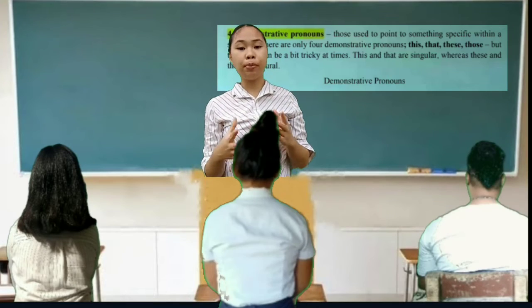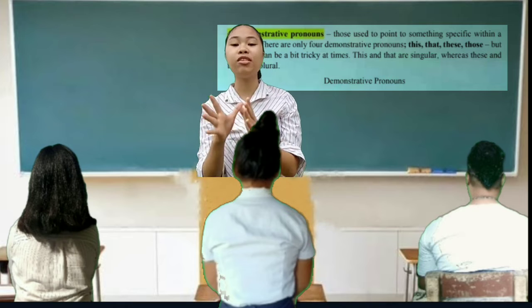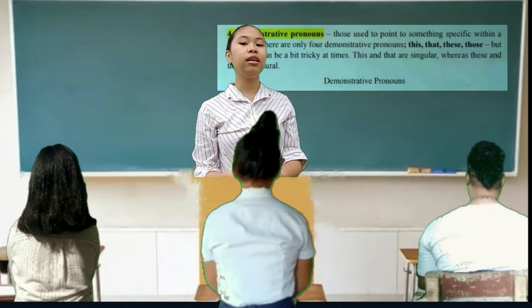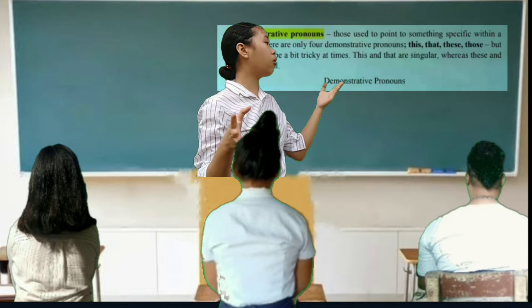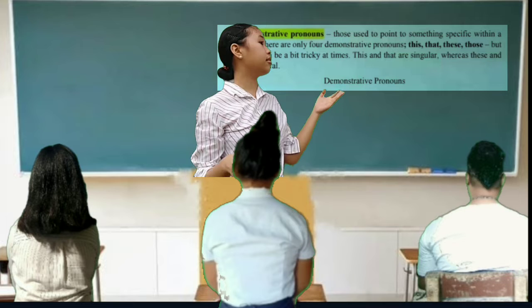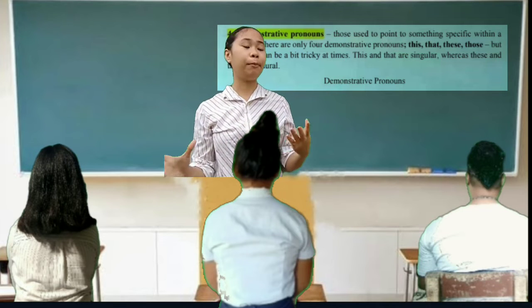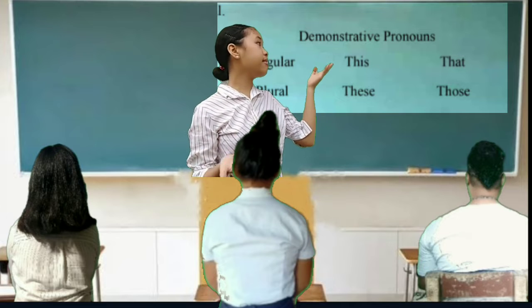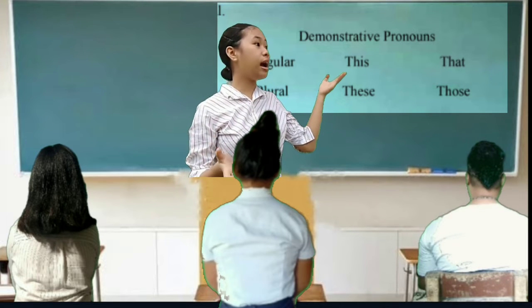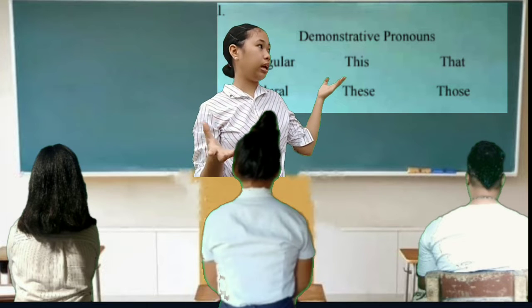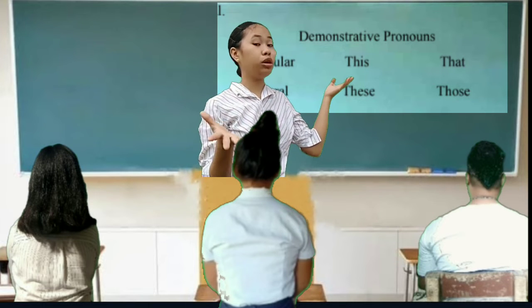Right. Demonstrative pronouns are used to point to something specific within a sentence. Like what James Bryan said, the demonstrative pronouns are that, this, those, and these. So for example, those are pretty. This is nice. That is mine. Those are pretty. These are beautiful.